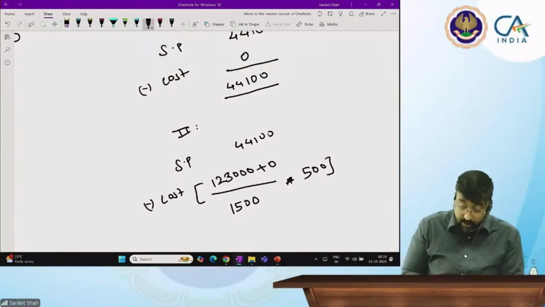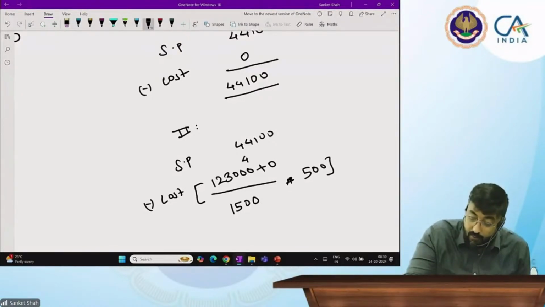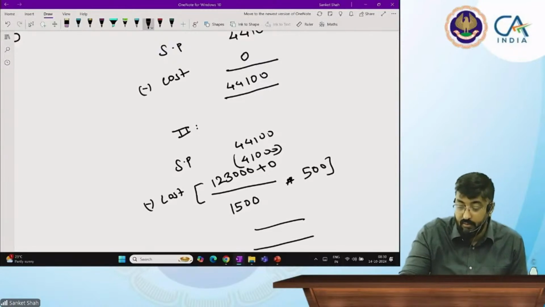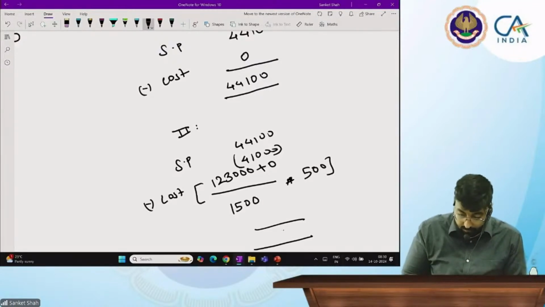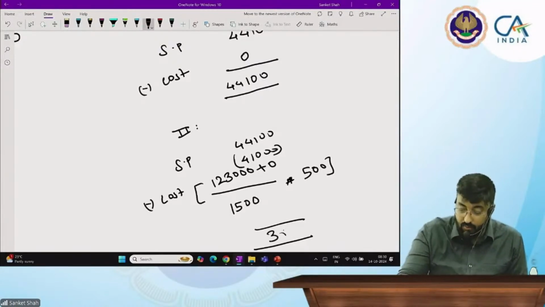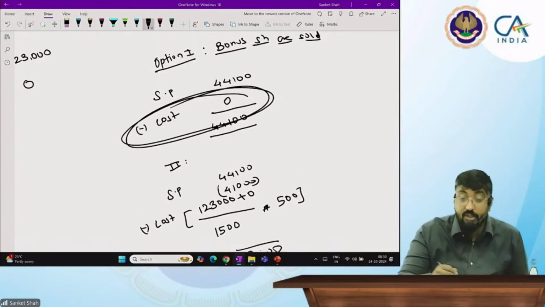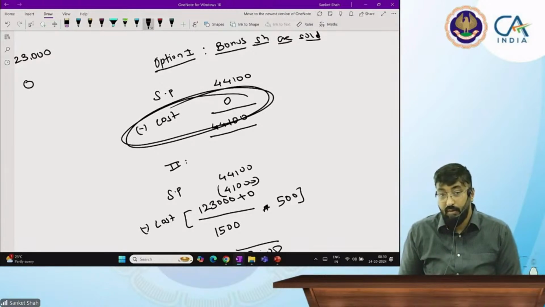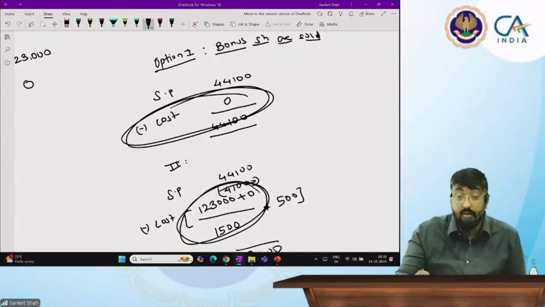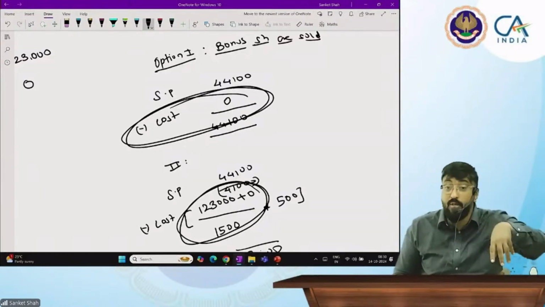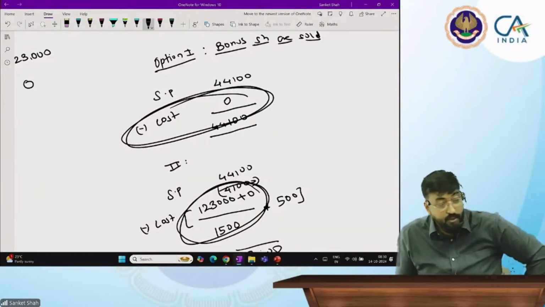So 1,23,000 divided by 1,500 into 500. 41,000 is my cost. And therefore, what is my profit? 3,100. In first option, I'm calculating only bonus shares ki cost. In second, I will calculate including first lot and bonus shares divided by total number of shares. Total cost per share.